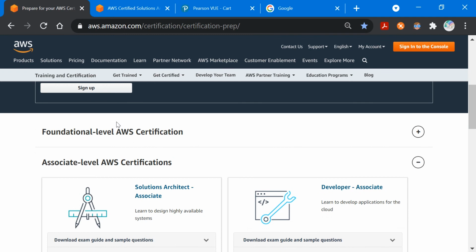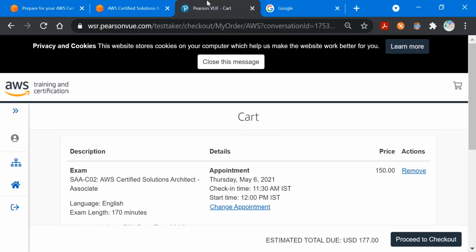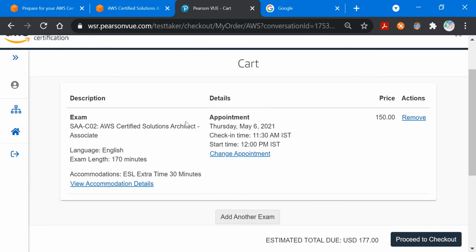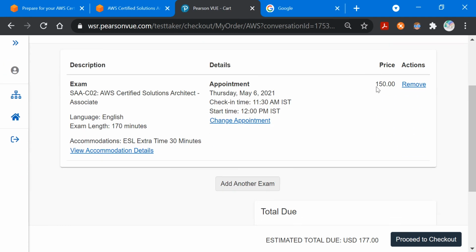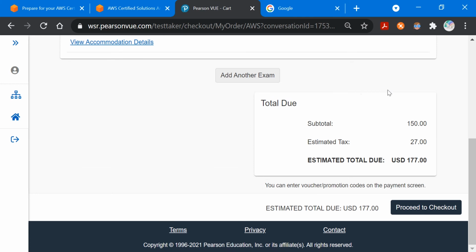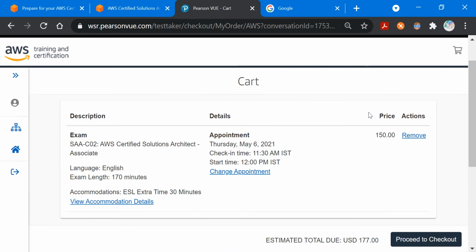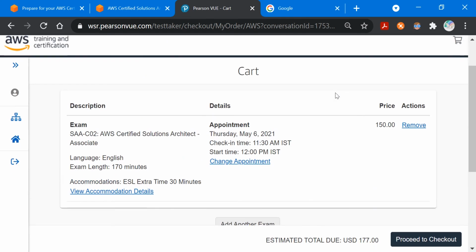Now talking about the taxes, if you try to schedule an exam, on the payment checkout page you can see the cost of the exam is $150, but the total due is shown as $177. This is the estimated tax, that is $27, based on my country. It may vary based on your country. So you will get to know this additional tax once you try to schedule your exam and you are on the payment or checkout page. That was all about the taxes part.